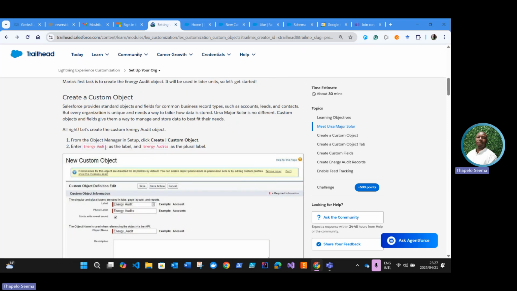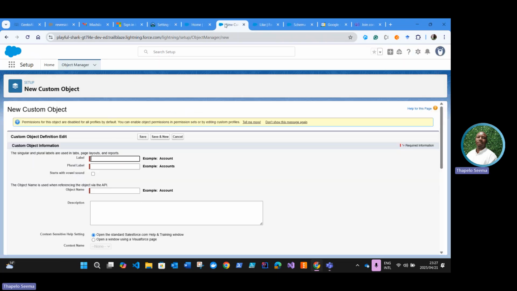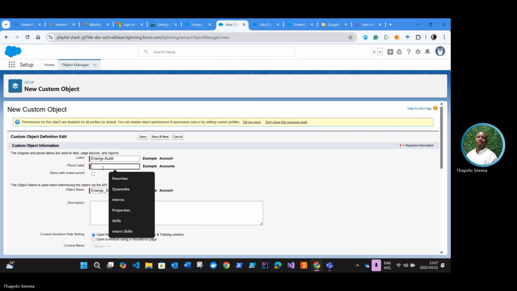As a label, we're going to enter this. Let's move this over. The singular label is Energy Audit.